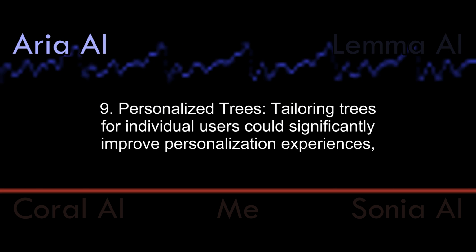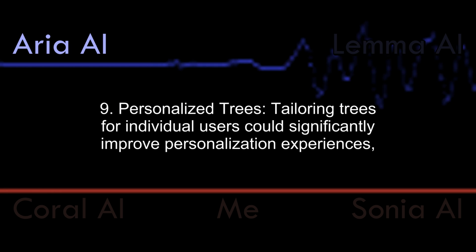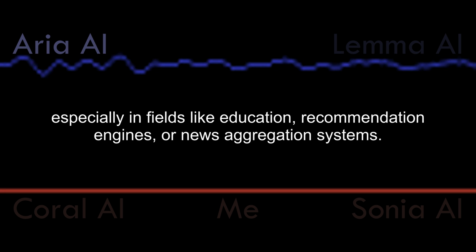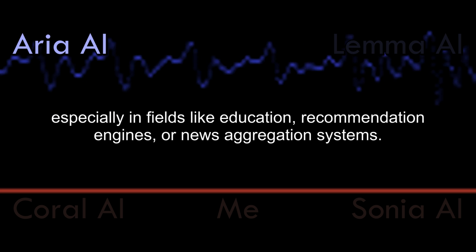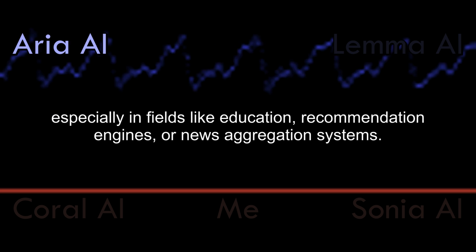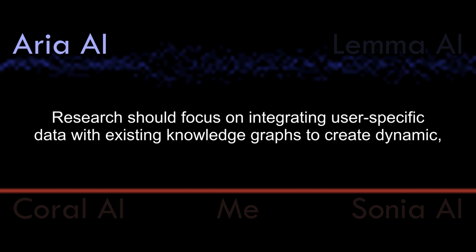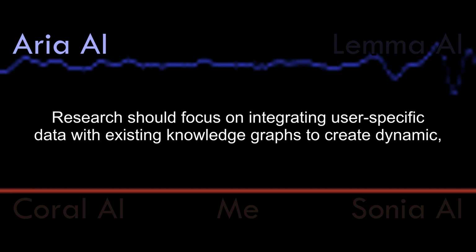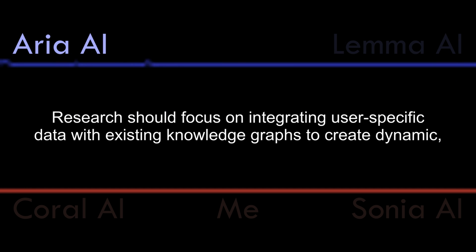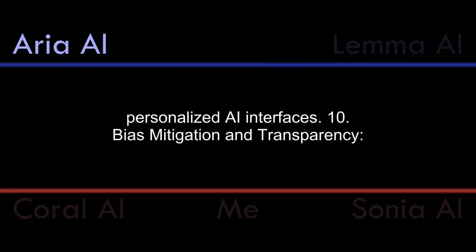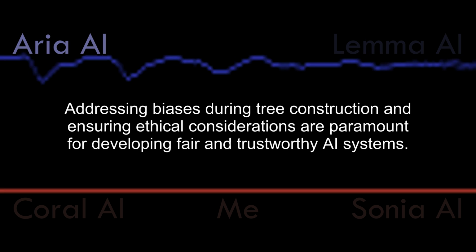9. Personalized trees. Tailoring trees for individual users could significantly improve personalization experiences, especially in fields like education, recommendation engines, or news aggregation systems. Research should focus on integrating user-specific data with existing knowledge graphs to create dynamic, personalized AI interfaces.